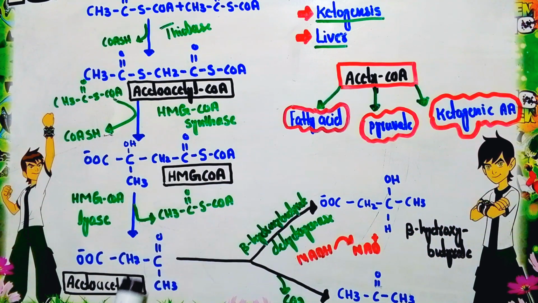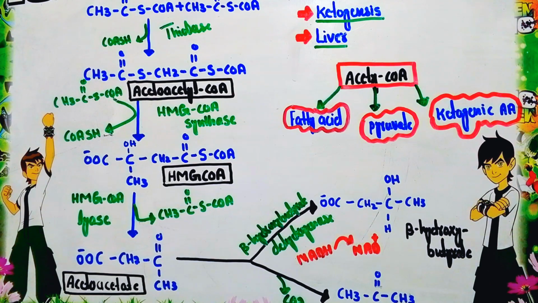Now what happens to this acetoacetate? Actually the reduction of this acetoacetate occurs. The enzyme responsible for the reduction of this acetoacetate is the beta hydroxybutyrate dehydrogenase enzyme. It will remove the hydrogen from this NADH and convert it into the oxidized form, that is NAD+. So one hydrogen is removed, and this hydrogen is simply added to this acetoacetate. As a result it will form the beta hydroxybutyrate, the main ketone body.